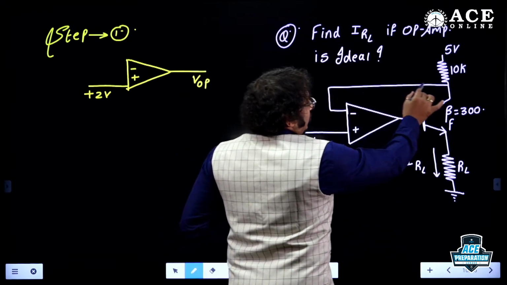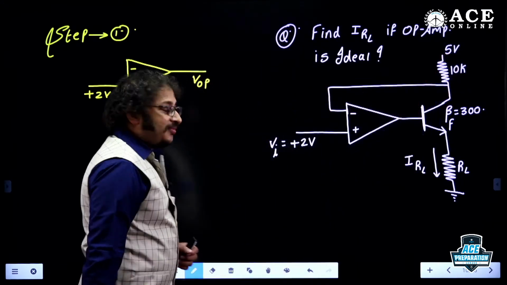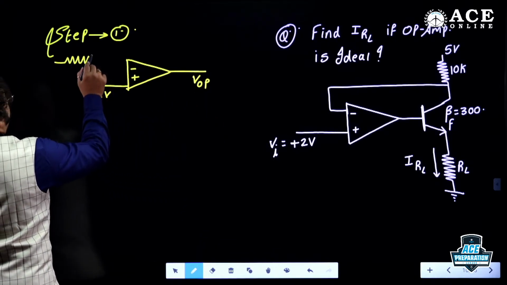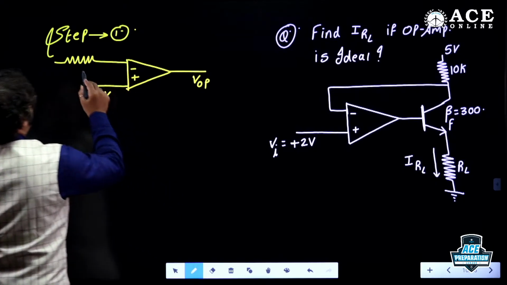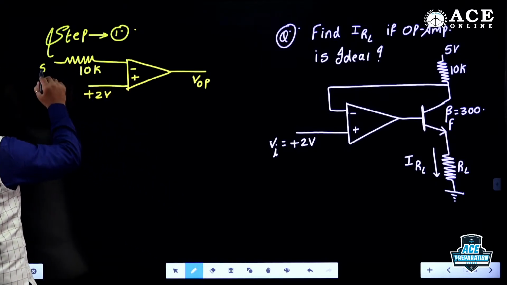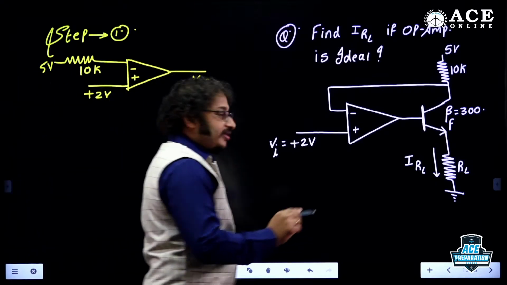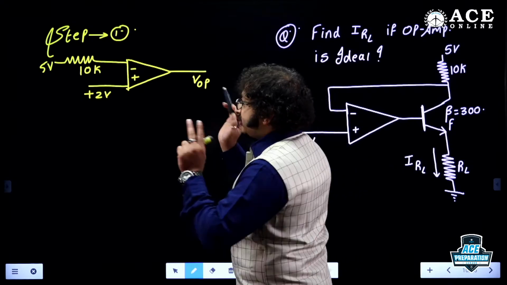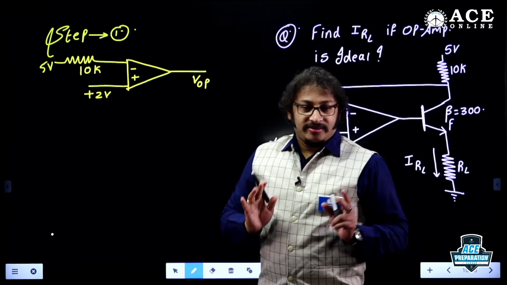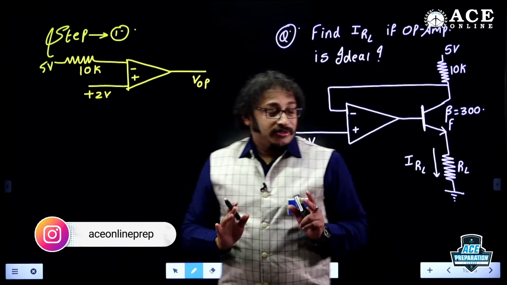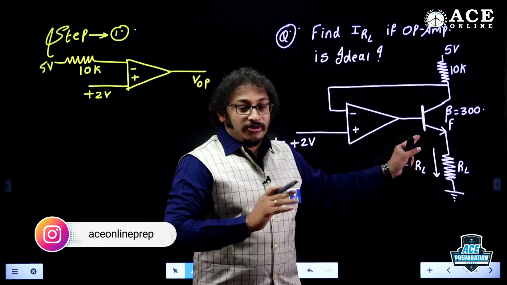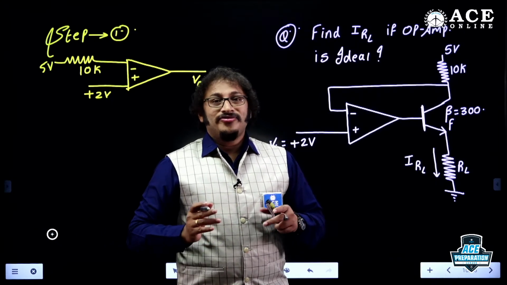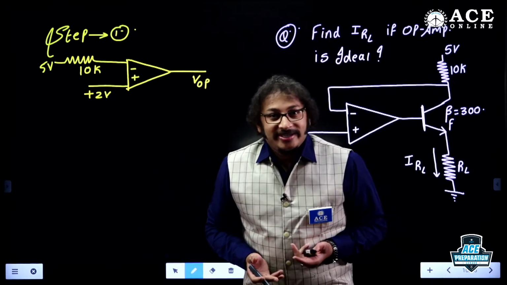This wire is connected to 10K and 5 volt, that's it. Don't forget, that means what, dear students? This is connected to 10K, and this is 5 volt. Is that understood? That's the connection. Because it is a comparator, there will be no device connected to the output. There must be no feedback, no negative feedback, no positive feedback. Guys, try to understand, please, okay?